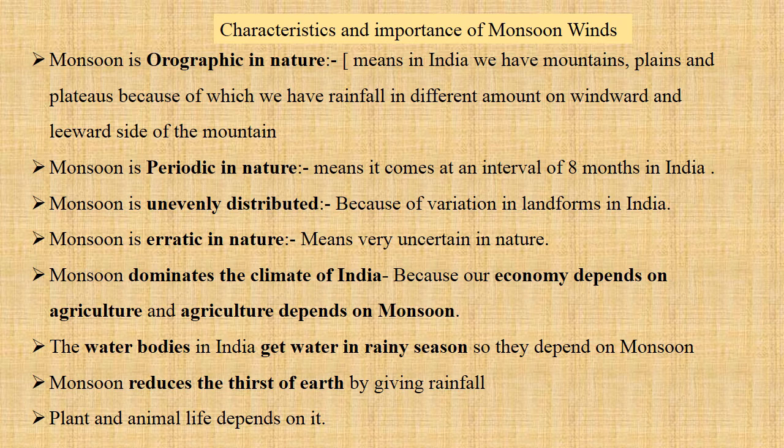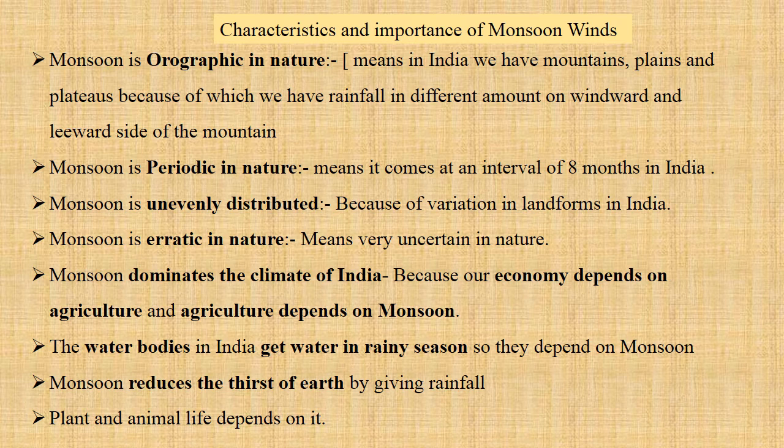The water bodies in India get dry in summer. So in rainy season, the rivers, lakes and ponds all get filled with water. Monsoon reduces the thirst of earth. For 4 months, the earth gets heated due to the sun in summer season. In rainy season, that is monsoon season, the earth cools down, and that's why we can say it reduces the thirst of earth. The plant and animal life depends on monsoon.